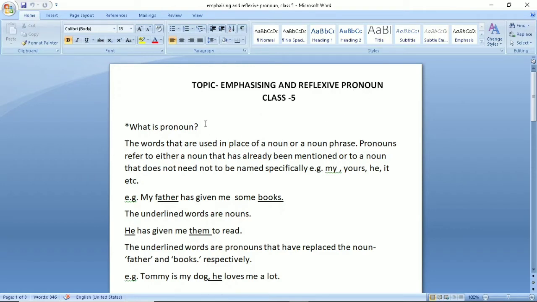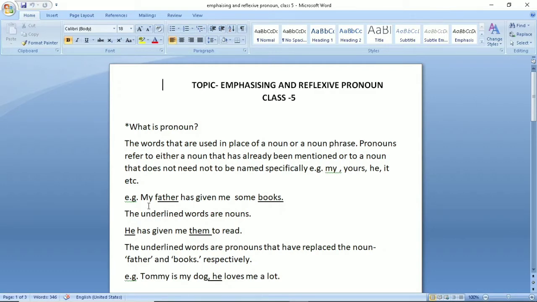So, before studying, let us understand what a pronoun is. The words that are used in place of a noun or a noun phrase. Pronouns refer to either a noun that has already been mentioned or to a noun that does not need to be named specifically. The examples of pronoun are my, yours, he, it, etc. Means pronouns are the words that are used for replacing the noun.